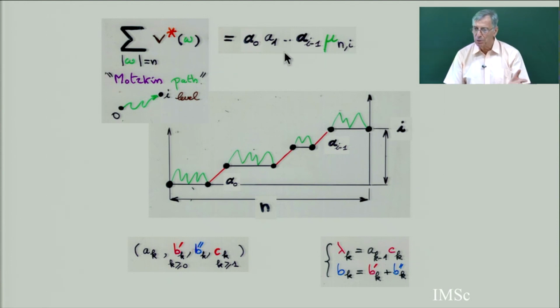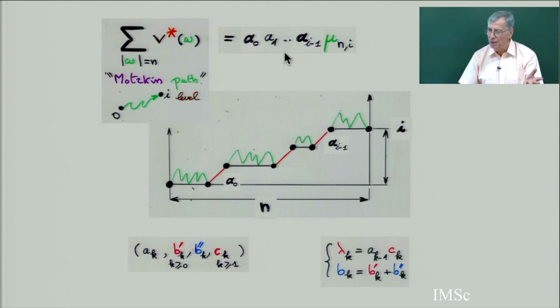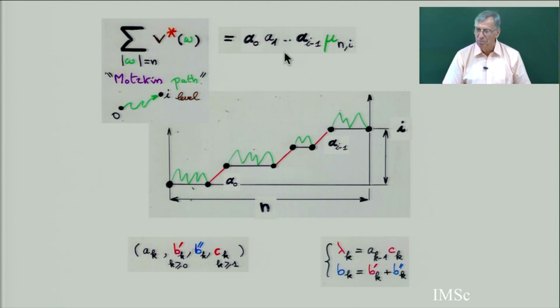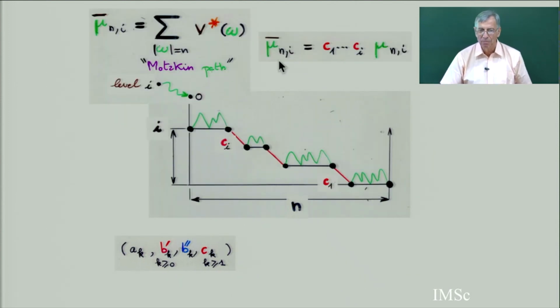In fact, to do the combinatorics of the delta operator, Q, S, and Q, it's better to reverse the path and start from level I going down to level 0. So I denote by mu and I bar the sum of the weight of all these paths going from level I to level 0 with this valuation, with 4 possible valuations. And you see now here I have this extra step.